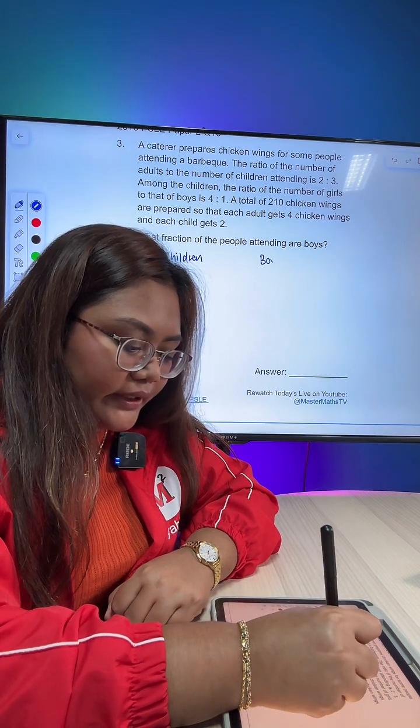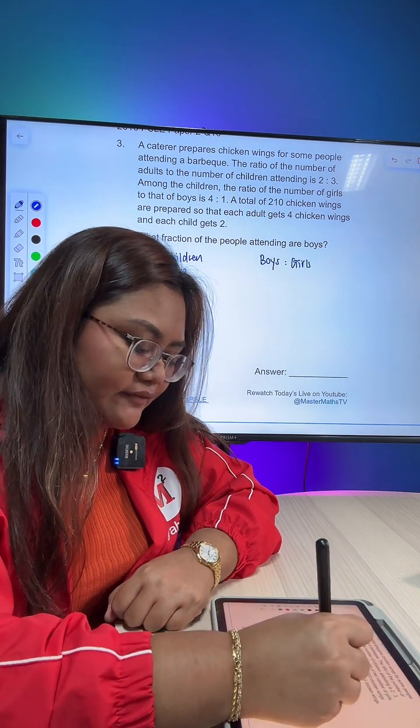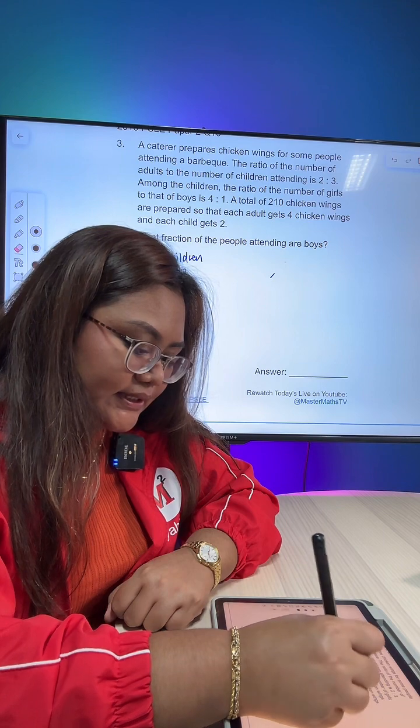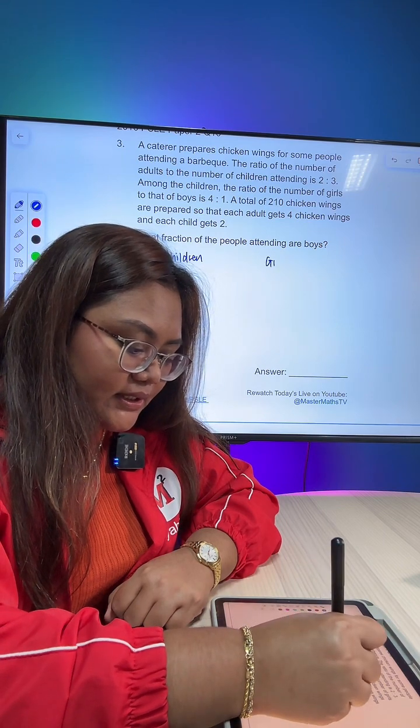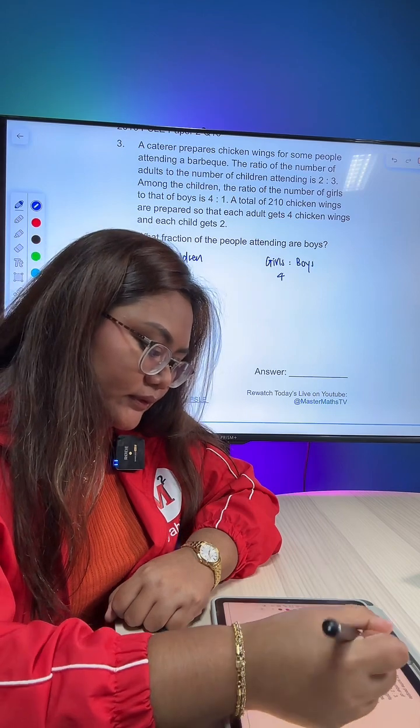Then we are told girls is to boys, 4:1. Sorry, I wrote it wrongly at first. Girls is to boys, 4:1.